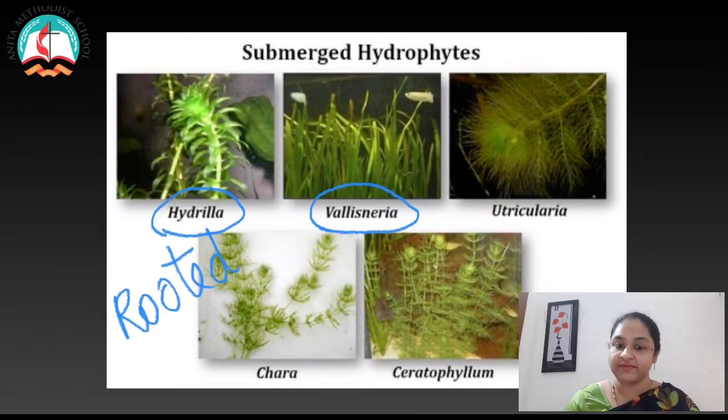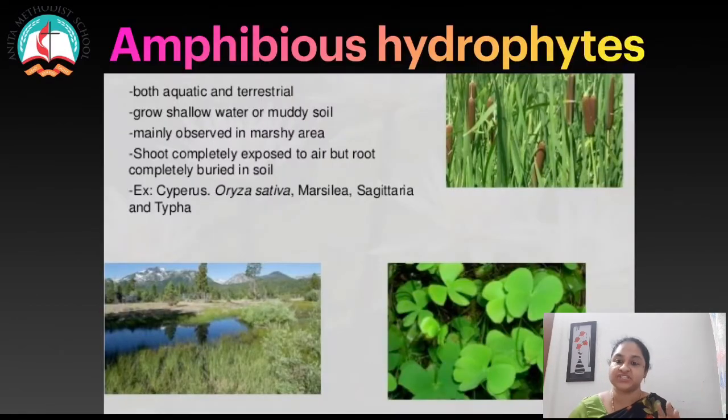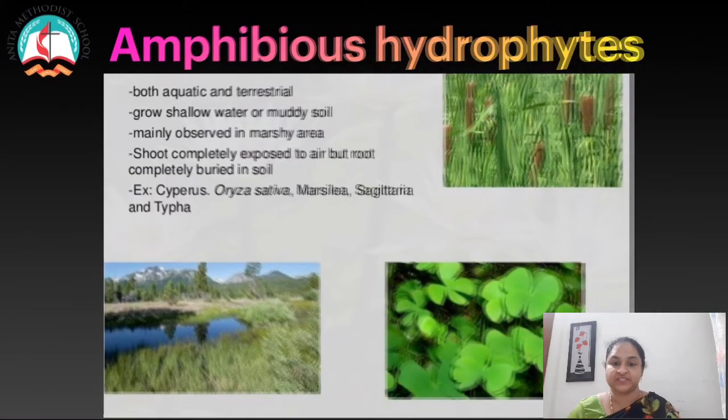So we call them rooted submerged hydrophytes. Examples for this type of hydrophytes are Hydrilla and Vallisneria.